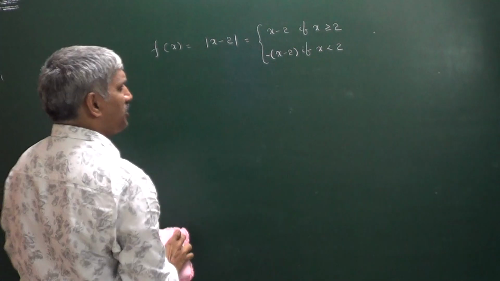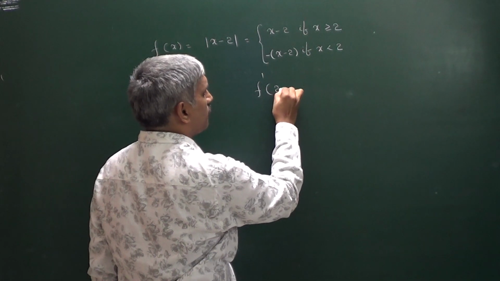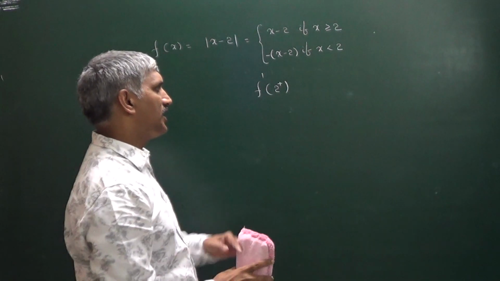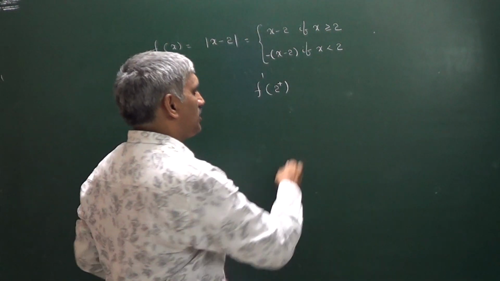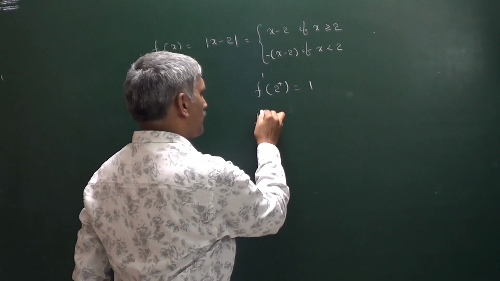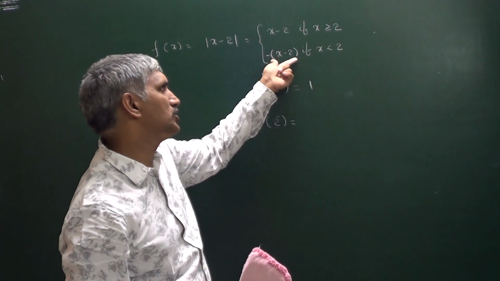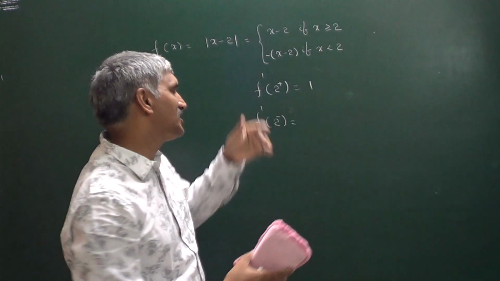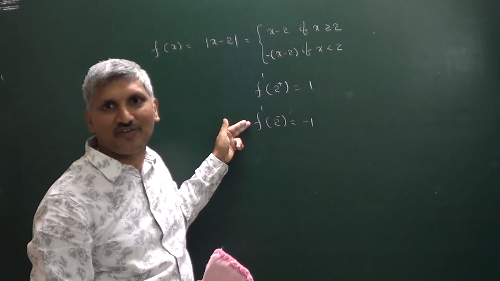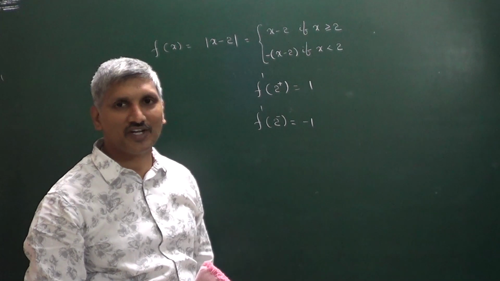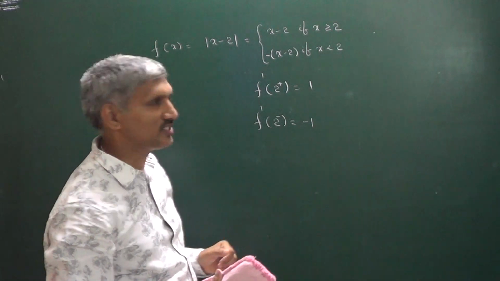So we can do the same in another way. This is the function we got. Can you tell me what is f dash of 2 plus? In the 2 plus case, this is the function. What about its differentiation? 1 only. Now f dash of 2 minus. In the 2 minus case, this is the function. What is its differentiation? Its differentiation is −1. The right hand derivative is not equal to the left hand derivative. So the function is not differentiable at x = 2. Like that we can check directly for objective exams purpose.